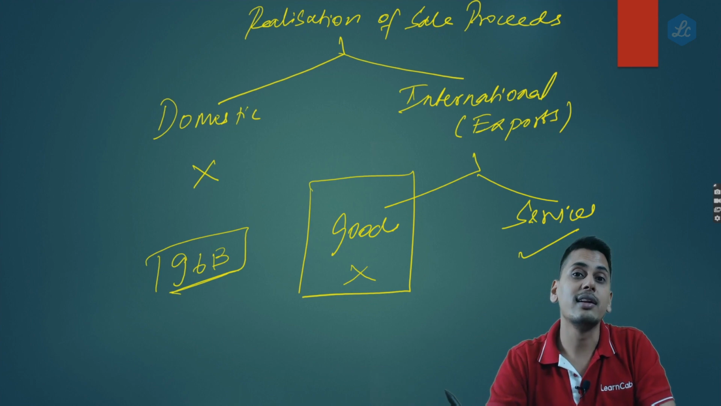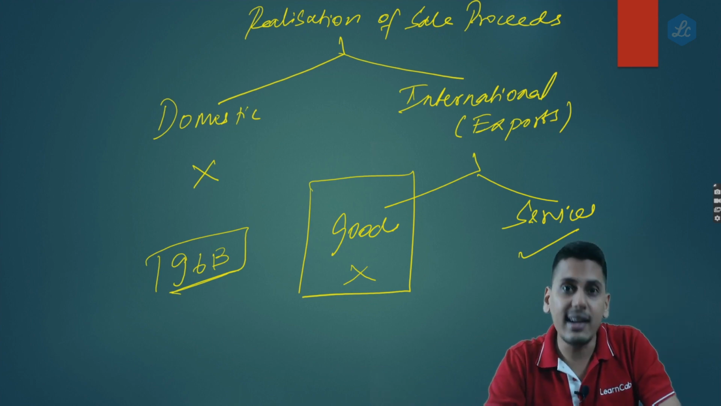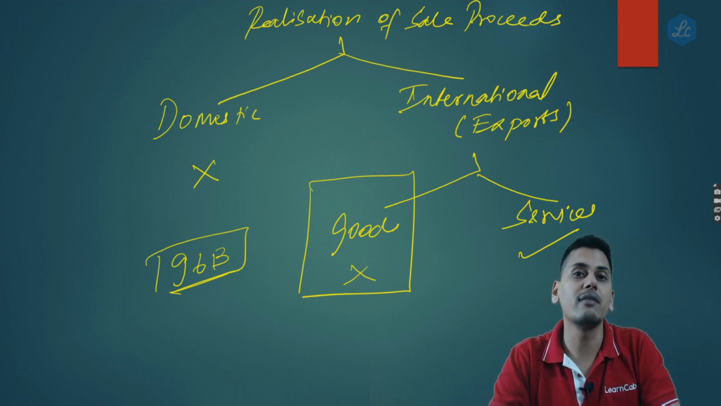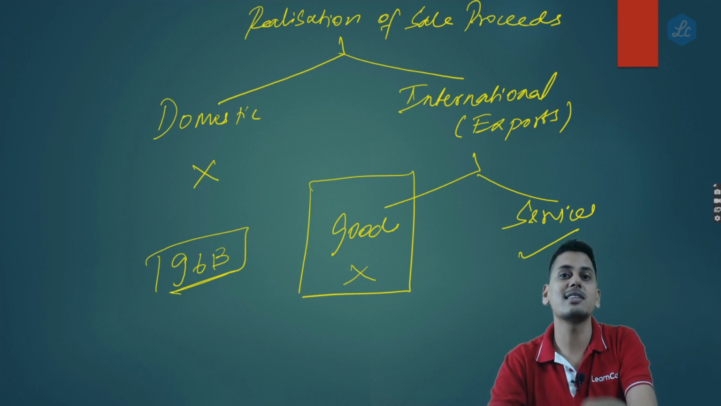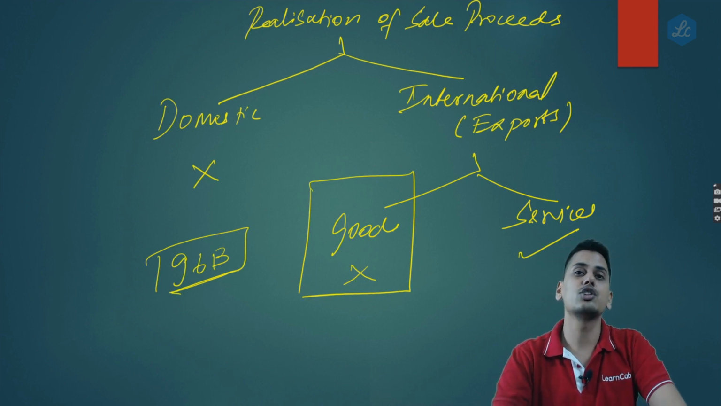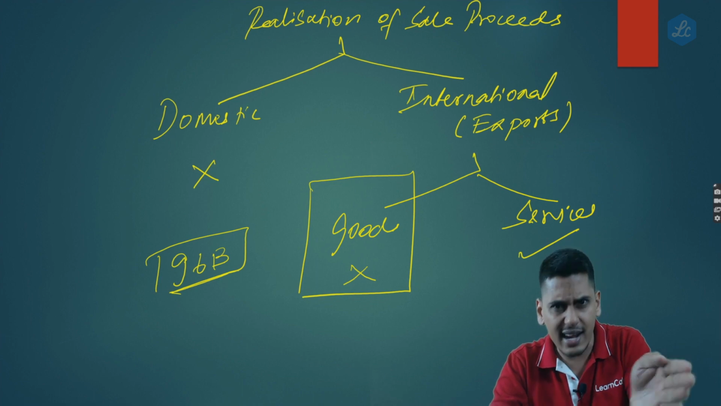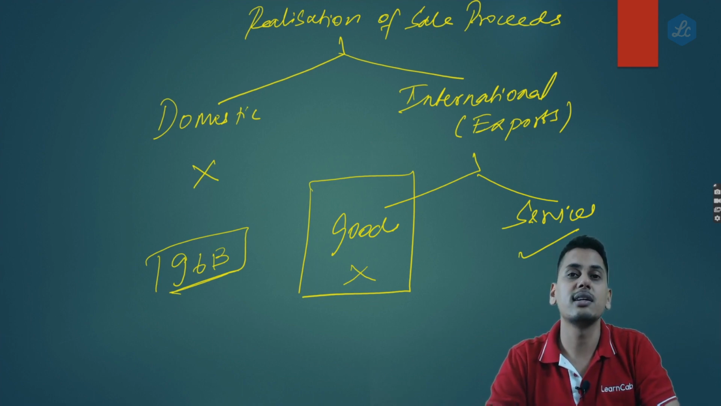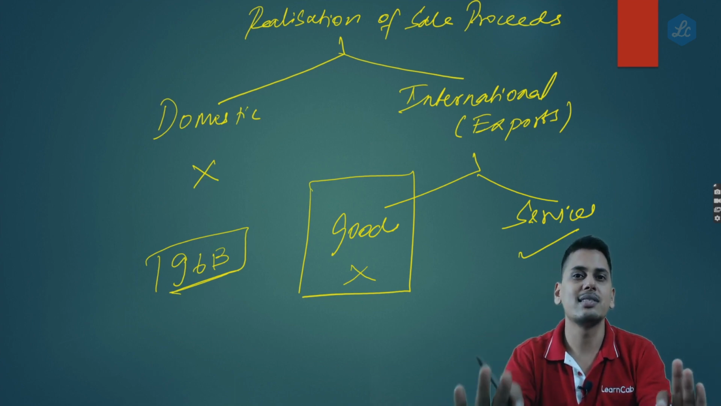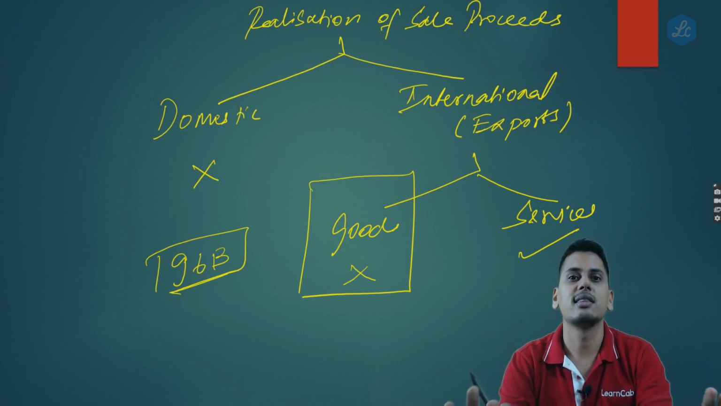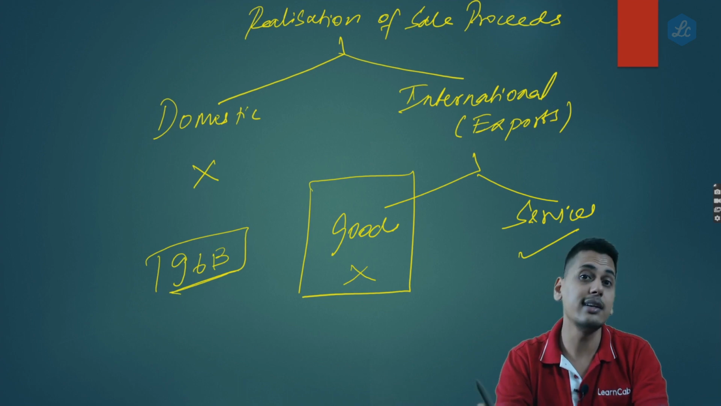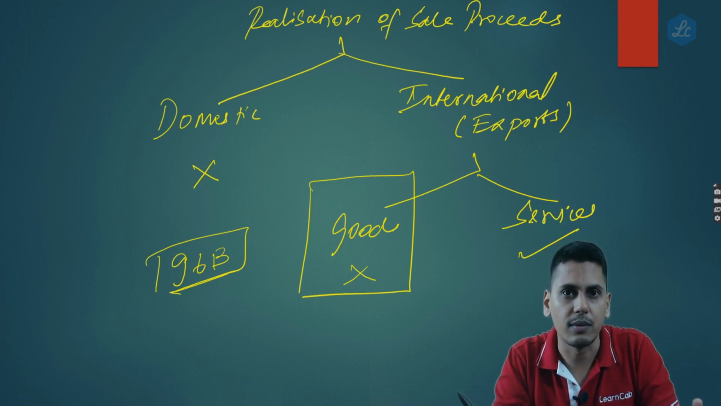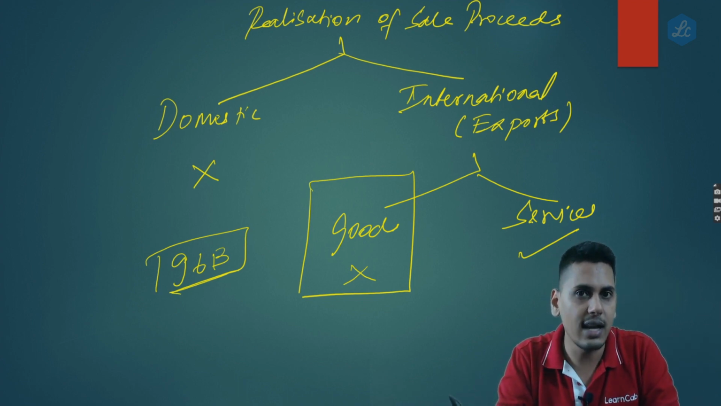Friends, 96B simply tells you that you have to realize the sale proceeds. There's no mandate that it should come only in convertible Forex. Unlike services, where there is a mandate that consideration should be realized only in convertible Forex, and as an exception where special permission is given in INR, 96B doesn't tell you anything. It simply tells you to realize the sale proceeds.